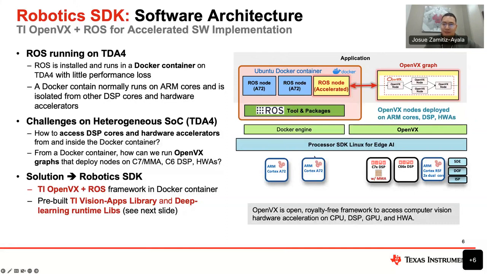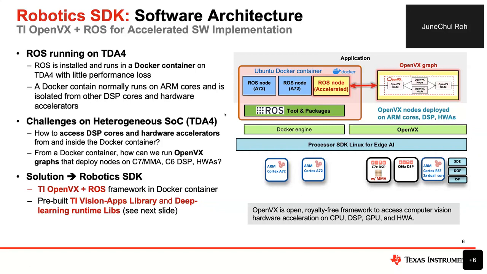I'll go through the robotics SDK, especially the software architecture side first, and go over some of the example reference designs that are available in the SDK, and at the end I will do some live demo. So if you look at the slide here, this is trying to summarize the conceptual idea of how we make a Robo SDK and make it easy to use.